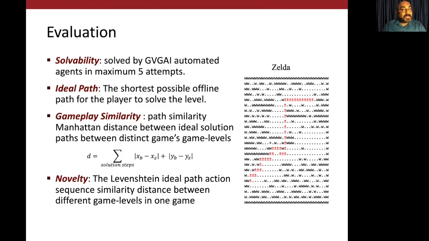The thing to note is that gameplay similarity distance is measured between game levels of different games, not the same game. So they are done on a single sample. While novelty is a distance measured between game levels of the same game across samples. So novelty is across samples, gameplay is within a sample across games.